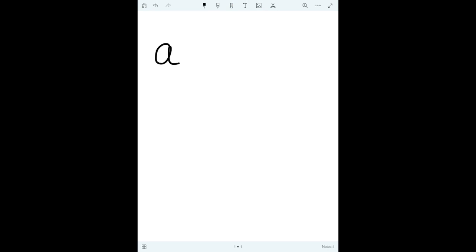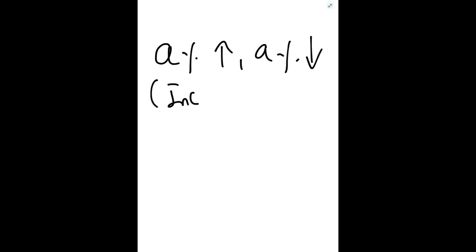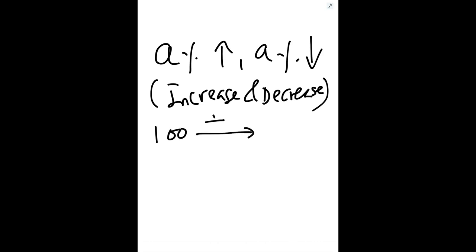So we have seen 2 increases, 2 decreases. Now what happens if there is 1 increase and 1 decrease? Here the percentage is the same, A percent increase then A percent decrease. First we will take an example to understand this. What is the overall effect? Suppose the initial value is 100, we increase by 10%, so it becomes 110.